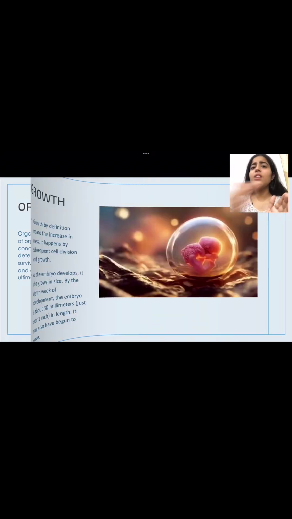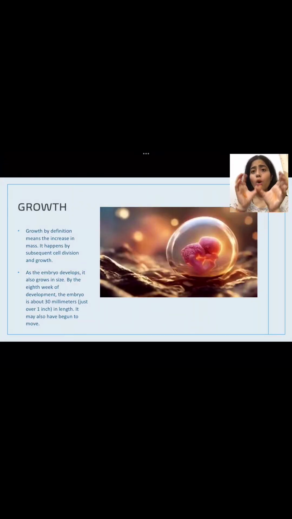So after organogenesis, we talk about growth. Organs are formed. Now these organs are to be grown sufficiently for an adult organism. So growth, by definition, is the increase in mass. But how will mass increase? It happens by cell division and cell growth. The cell divides and the cell grows. This is how the mass increases.